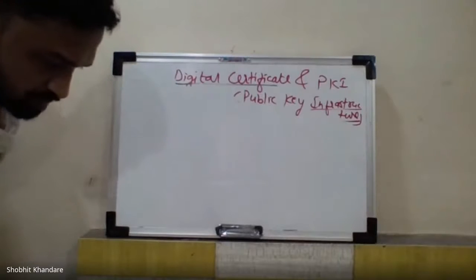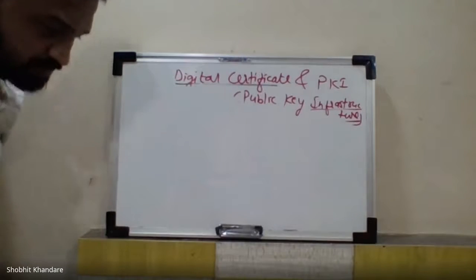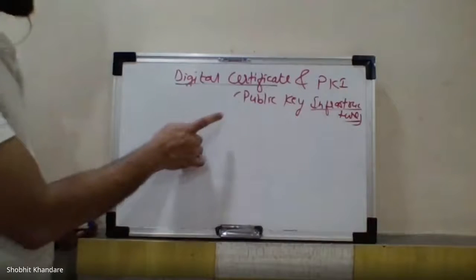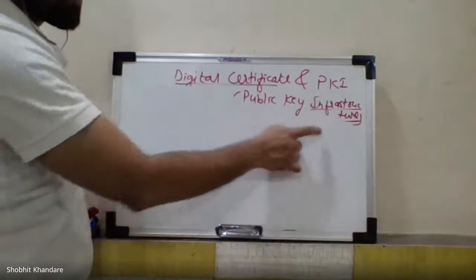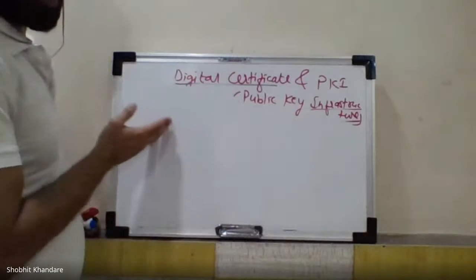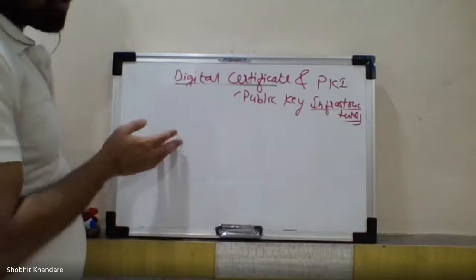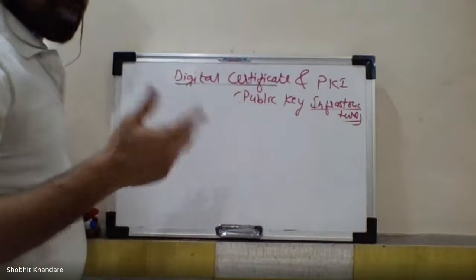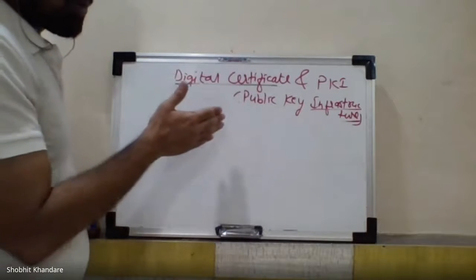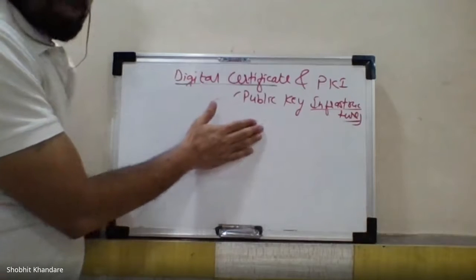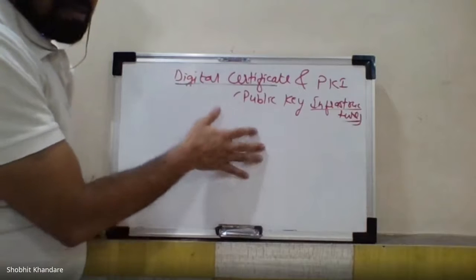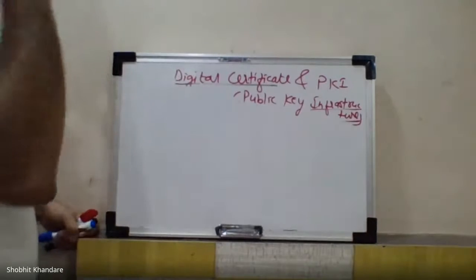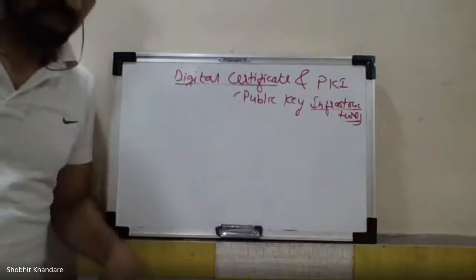Now write down the PKI. Write down the PKI, that is the public key infrastructure. Now these are all the short note questions that can be asked. Okay, so you should know what is digital certificate. You should know what is the X.509 certification. Okay, you should know what is the public key infrastructure and what are the different parameters or the components which are playing an important role in this PKI. Okay, so write down the public key infrastructure and write down